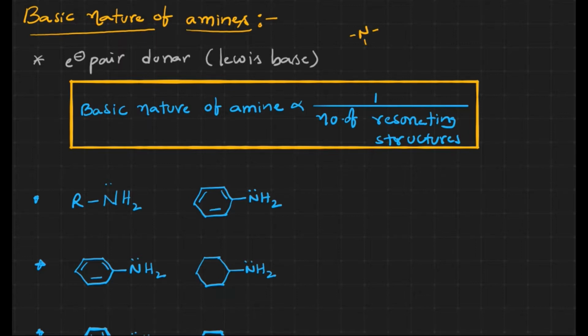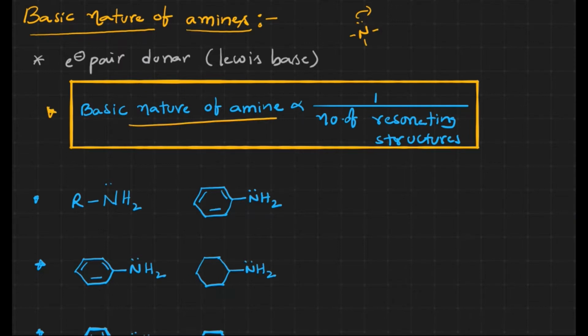Generally amines have lone pairs to donate, right? That's why they easily donate the electron pair, and that's why they come under Lewis bases. That particular basic nature we are going to discuss. Before we discuss the nature, let us discuss one particular statement.